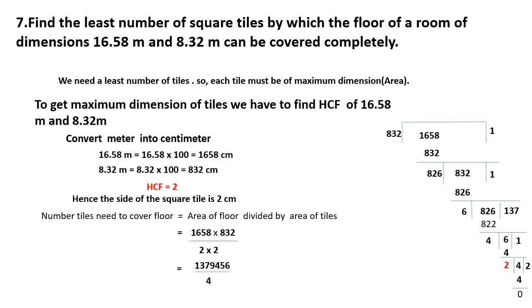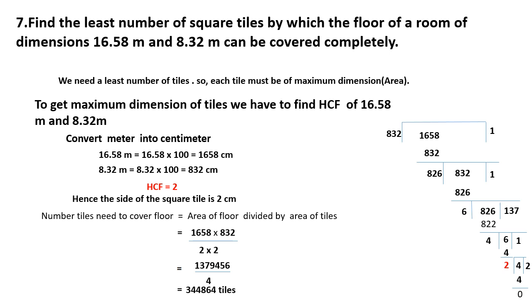Divide by 2 into 2, that is 4. Then if you divide this, you will get the answer. 3,44,864 tiles are needed to cover the full floor.